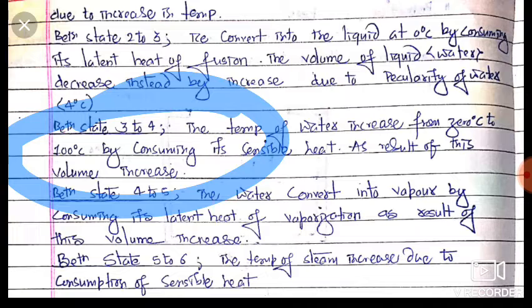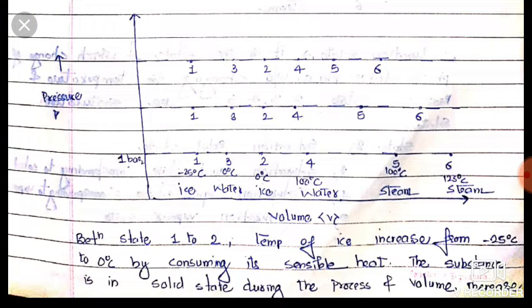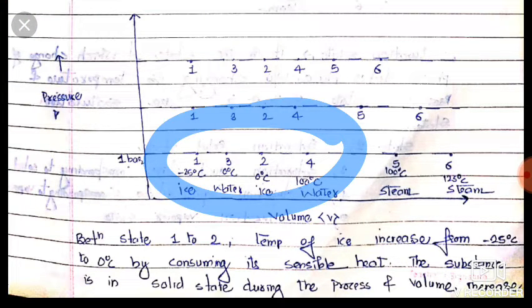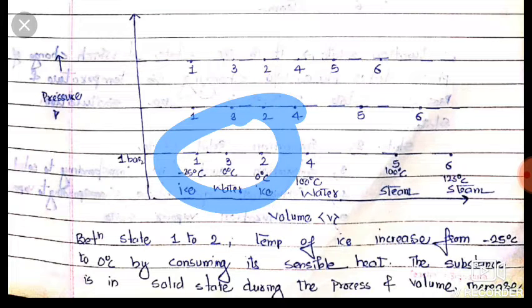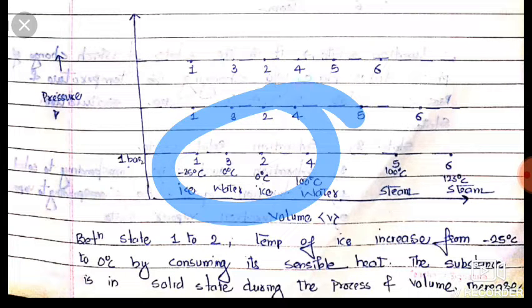From 3 to 4 there is an increase in volume, but from 2 to 3 there is a decrease in volume due to the peculiarity of water at 4 degrees Celsius. And now friends, we are again supplying heat.